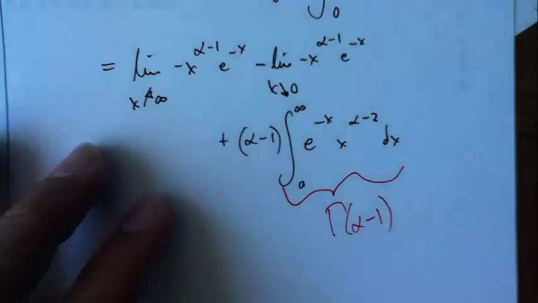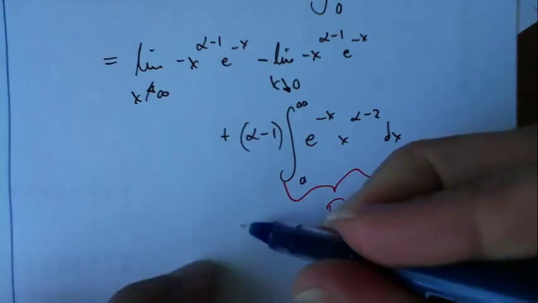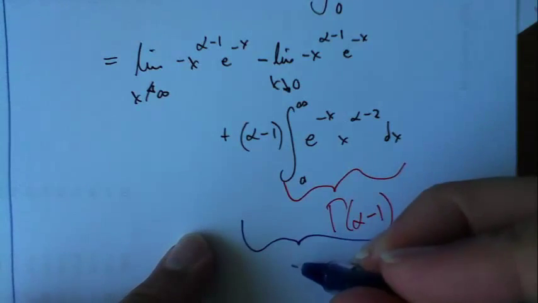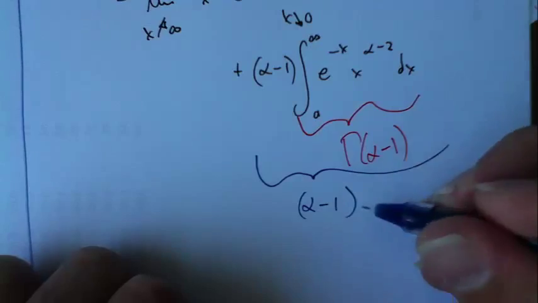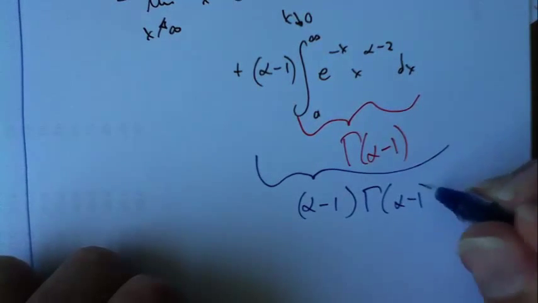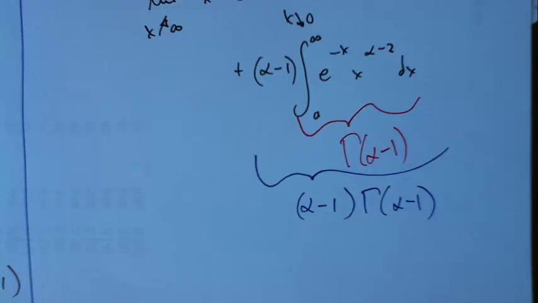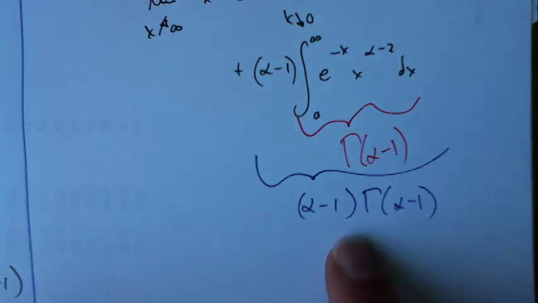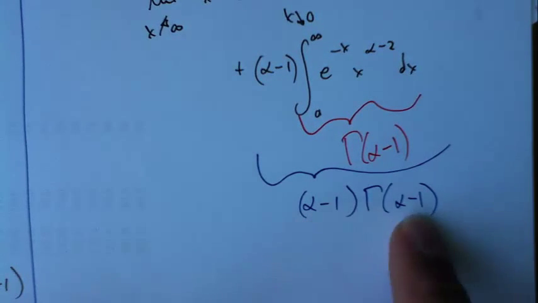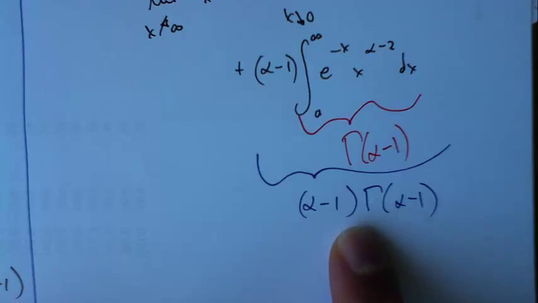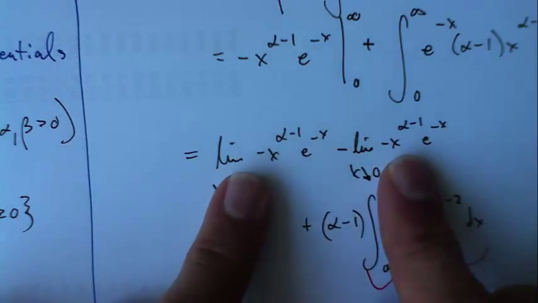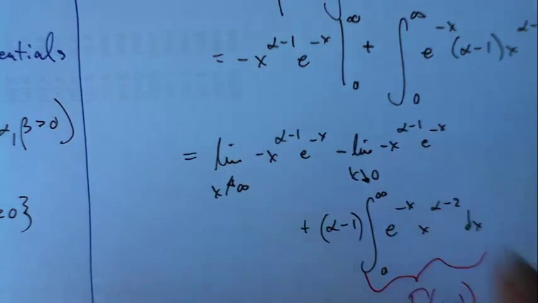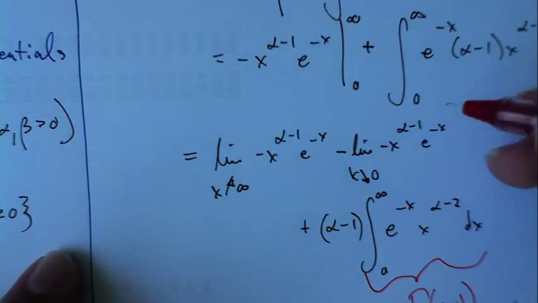Okay, so in fact, all of this together is the solution, right? Is our desired right-hand side. All of this is alpha minus 1 times gamma of alpha minus 1. All right, so that's what we're supposed to prove, that it's equivalent to. So what I need to do now is show that these two limits, if I take the difference in these two limits, I get 0. So let me work with this one first because it's actually easier.